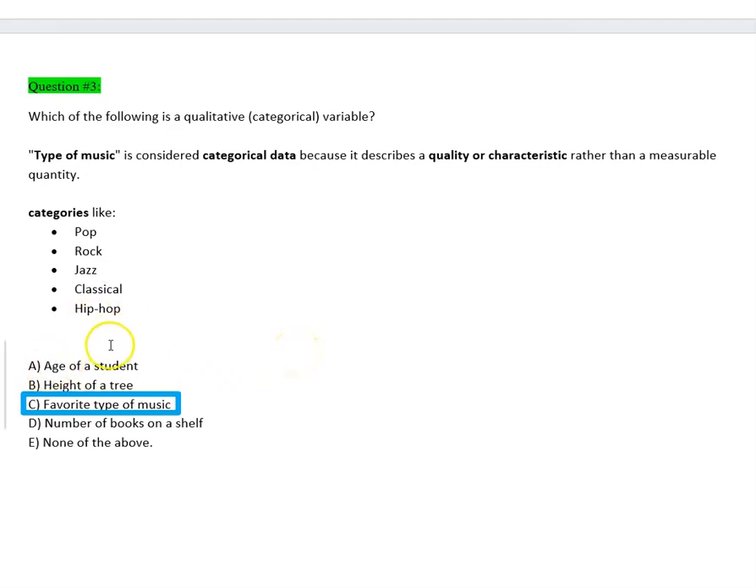So age would be 17, not an actual category. Height would also have some sort of a numerical value. Therefore, the only one that fits here for categorical data will be type of music. Okay, so let me go to the last one.